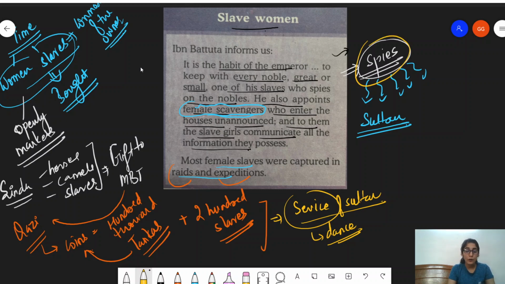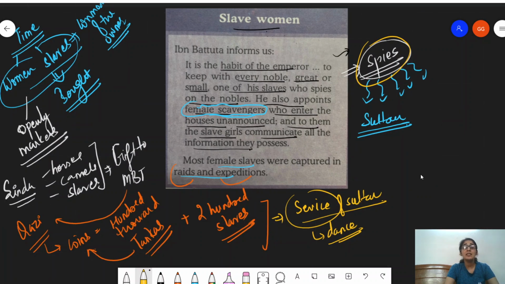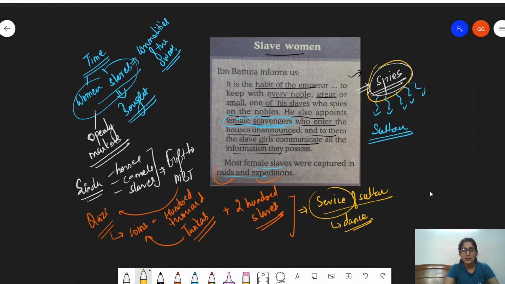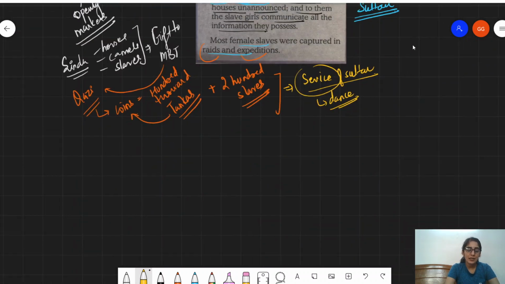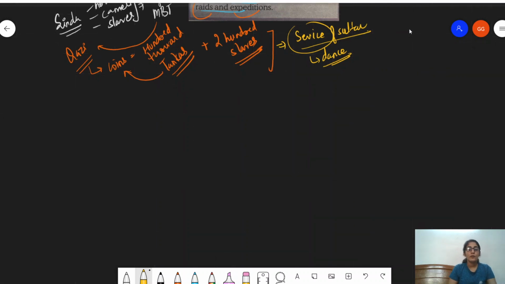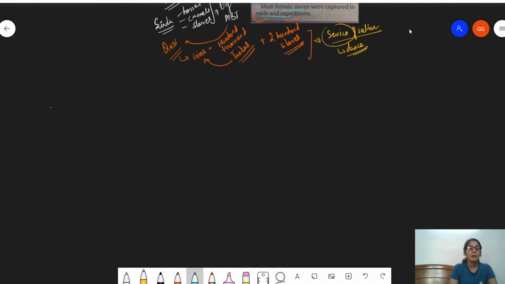And female slaves were also employed by the Sultan, like we understood here, as spies, just to keep a check on the nobles. Now, do not think that these slaves were just the servants, so to say, of the masters. The situation was such that the slaves were generally used for domestic purpose. You see, if they're being sold in the markets like random goods, then they would be purchased by not just the ruler or the sultan, but by ordinary people as well.